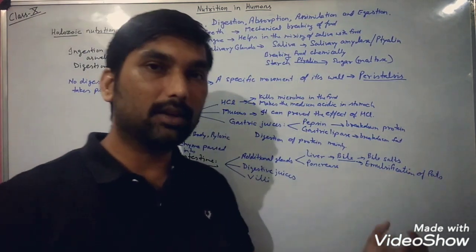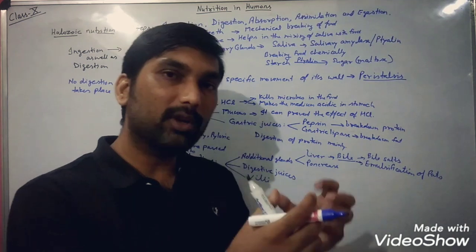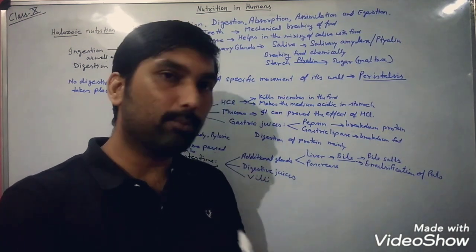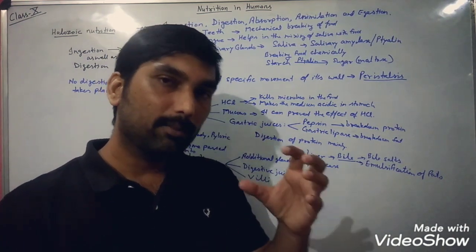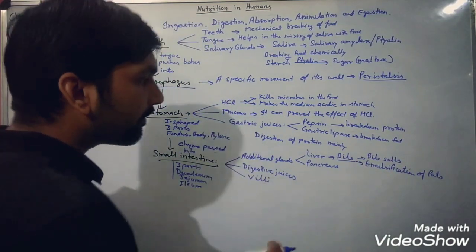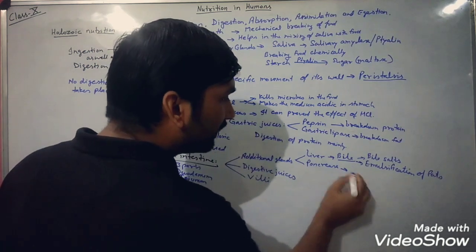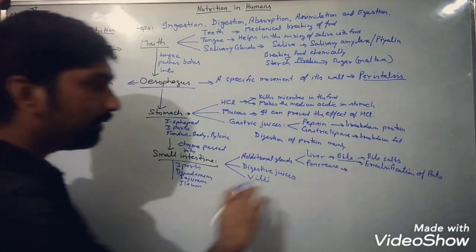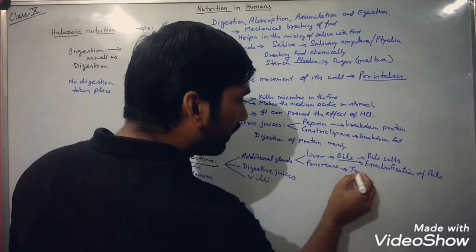Emulsification of fats means the large globular parts of the fats will be broken down into small globular parts of the fat. So this process is known as emulsification. And the pancreas is going to release its digestive juices, mainly trypsin.